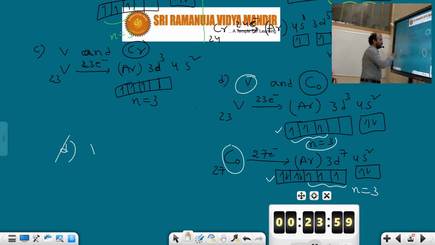Which one? Vanadium and cobalt. Both have the same number of unpaired electrons, 3. I hope that you could understand this concept. Next question.